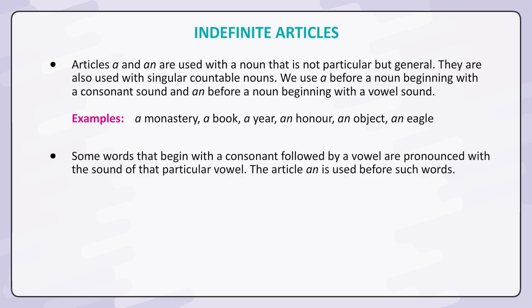Some words that begin with a consonant followed by a vowel are pronounced with the sound of that particular vowel. The article an is used before such words. Examples: an hour-long meeting, an honest girl.